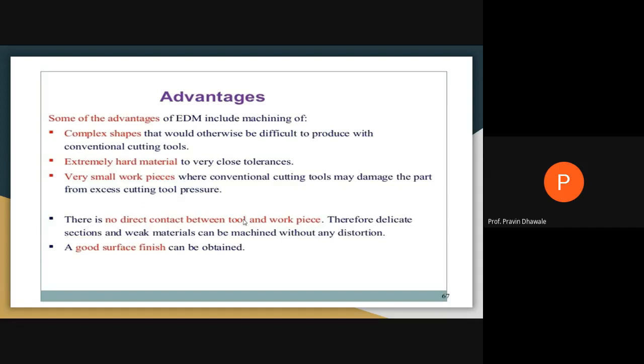So delicate sections and weak material can be easily machined without any kind of distortion of the material. And with this EDM operation, the machined surface will have a good surface finish. It will be obtained by this EDM. Write down some points regarding the advantages.